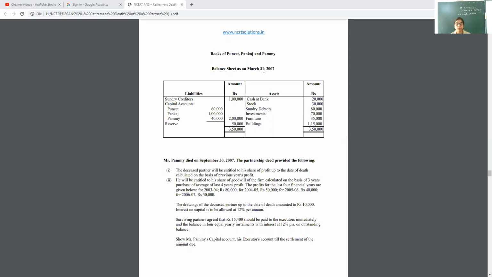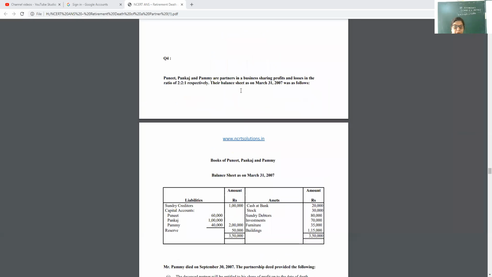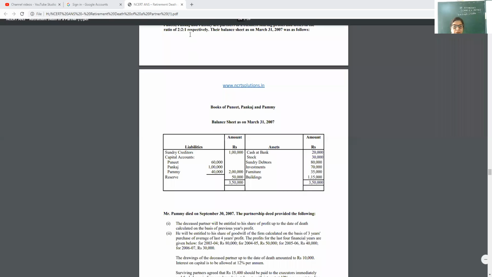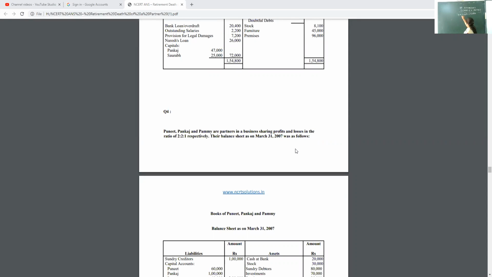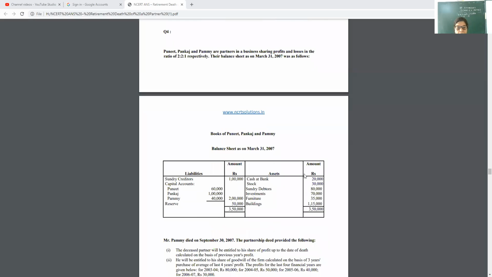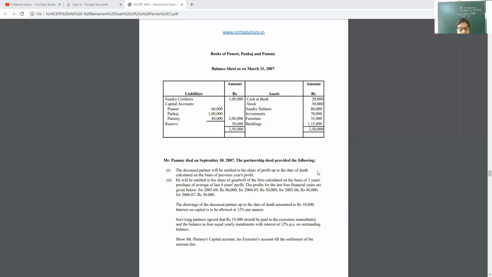The next thing which we have to keep in mind is the share of the dead partner, and the share of the dead partner is 1 by 5. Profit sharing is 1 by 5. So these two things you first decide and write down. Then you will start.